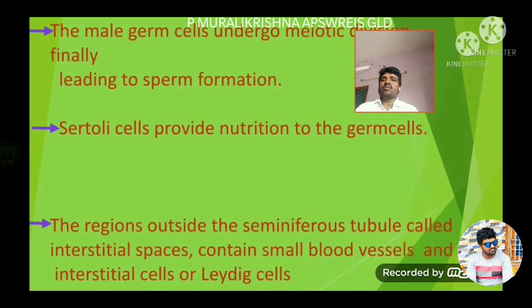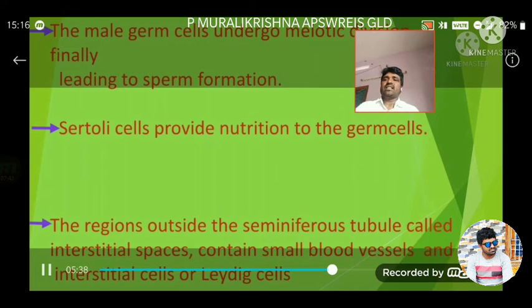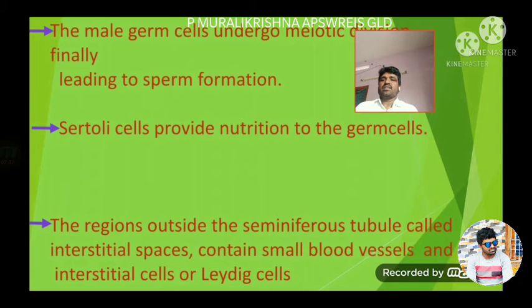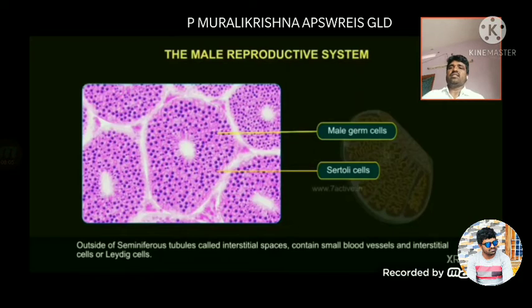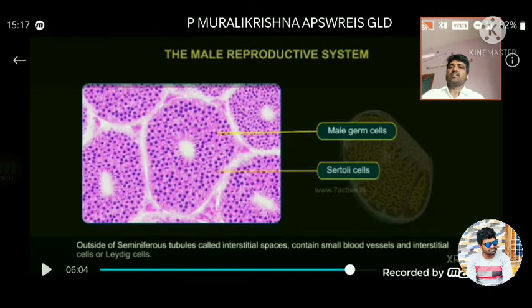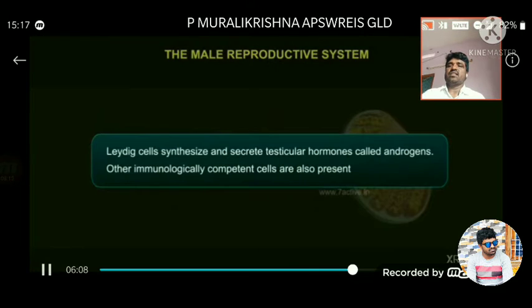The region outside the seminiferous tubule is called the interstitial space. The interstitial space contains some blood vessels and interstitial cells, which are also called Leydig cells. You observe where the interstitial cells or Leydig cells are: in the space between the germ cells and Sertoli cells.